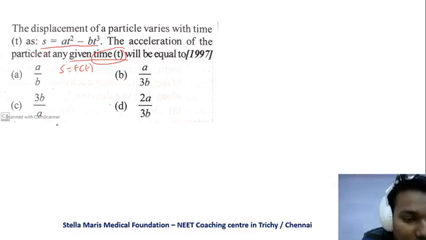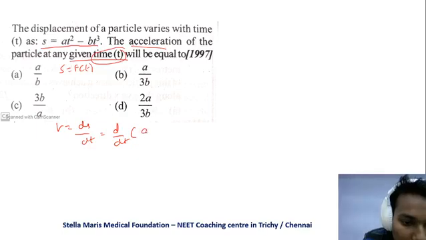To find the acceleration, first we have to find v is equal to ds by dt, that is d by dt of at squared minus bt cubed. So that is 2at minus 3bt squared. This is v. Now find the acceleration.